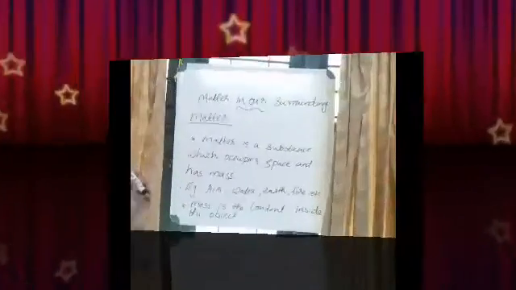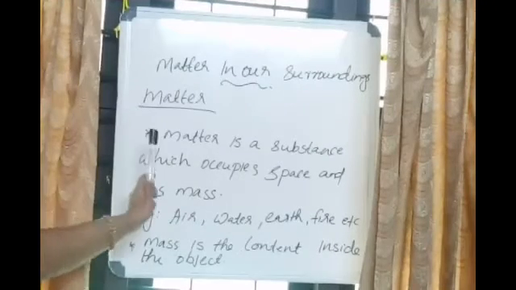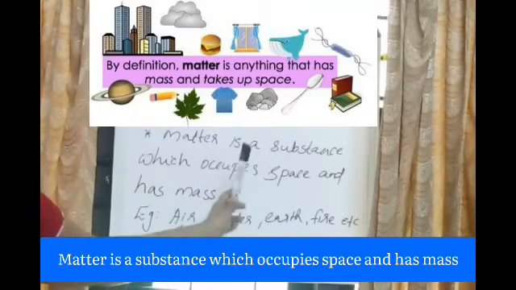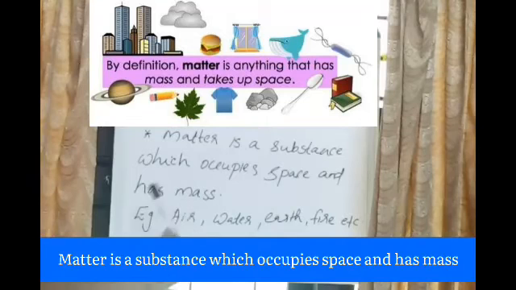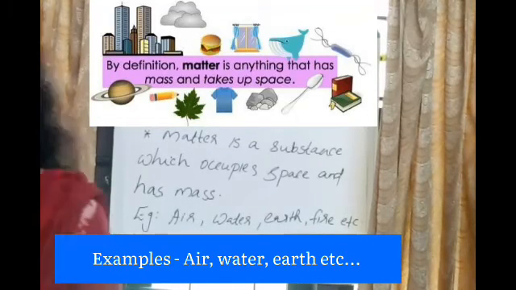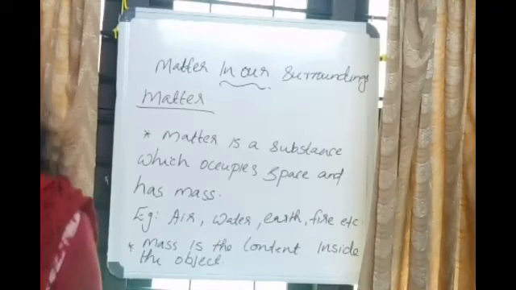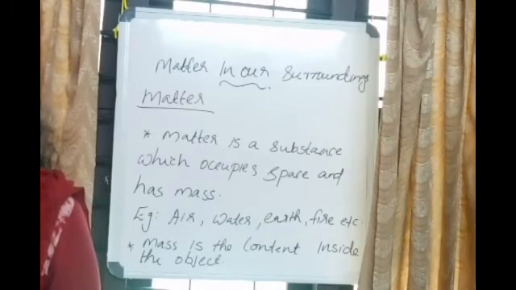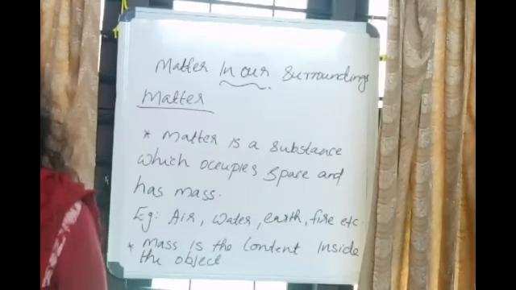Now, we are going to give a definition to matter. What is matter? Matter is a substance which occupies space and has mass. Example: air, water, earth, fire, etc. Matter is anything that occupies space and has mass. Okay, we can discuss some examples.